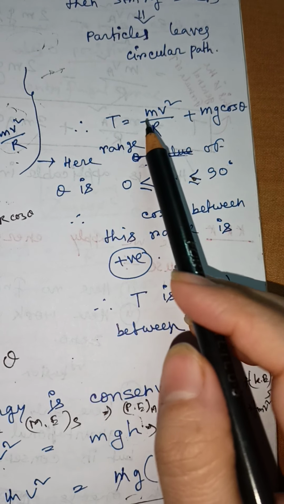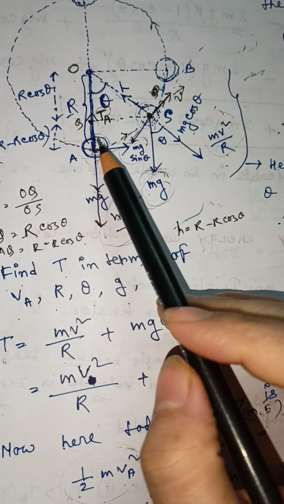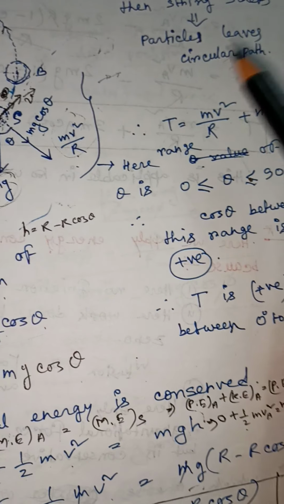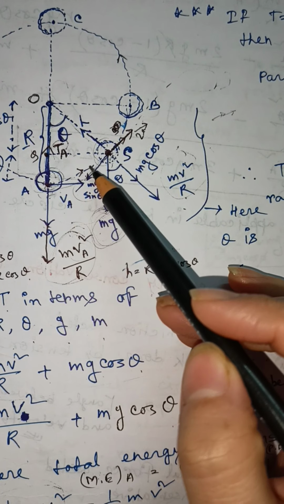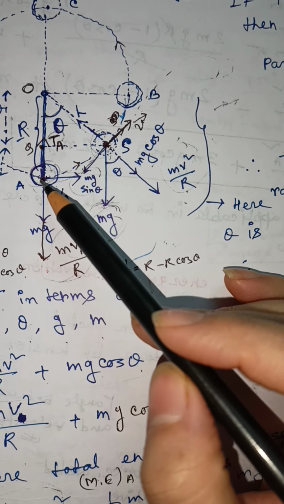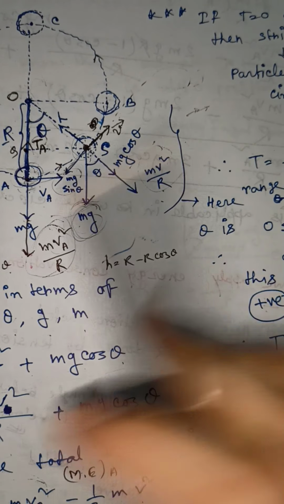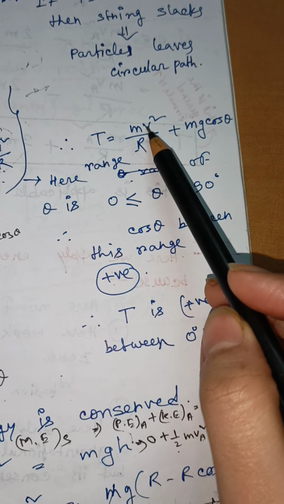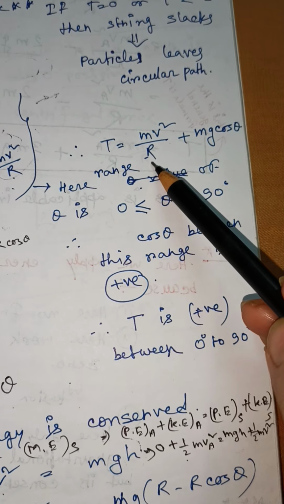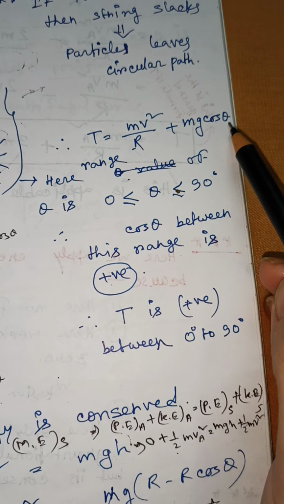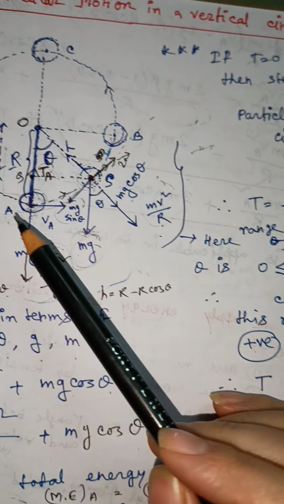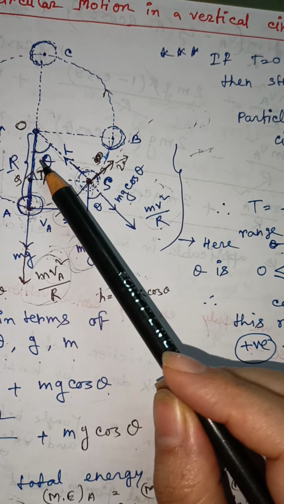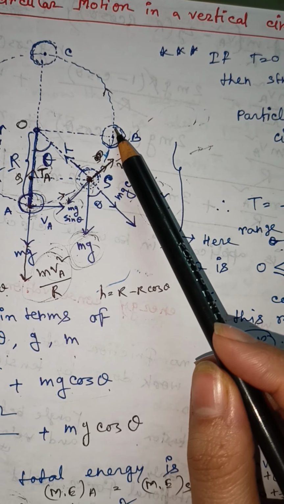If the body moves from A to B, then v is always positive, because this is a square of velocity. M is positive, R is positive, so only theta can be negative, but between A and B point theta cannot be negative. Between A and B point theta varies from 0 to 90 degree, right?